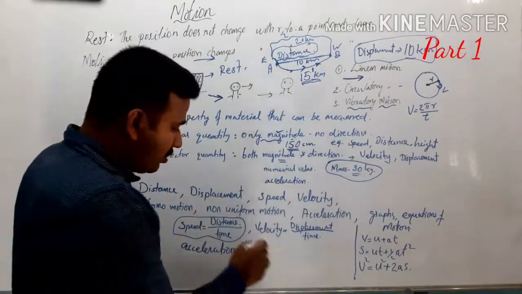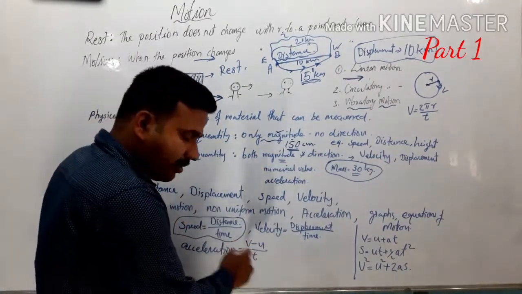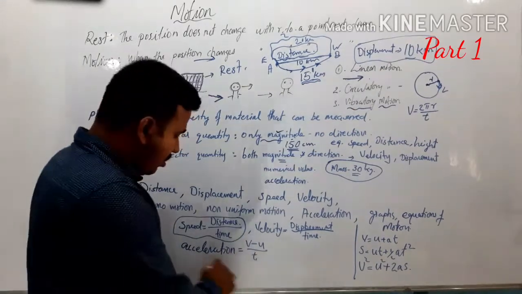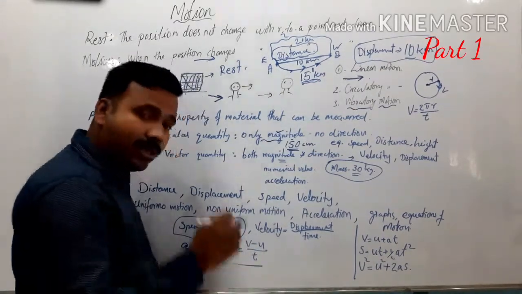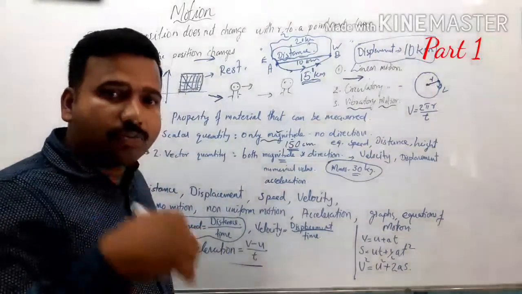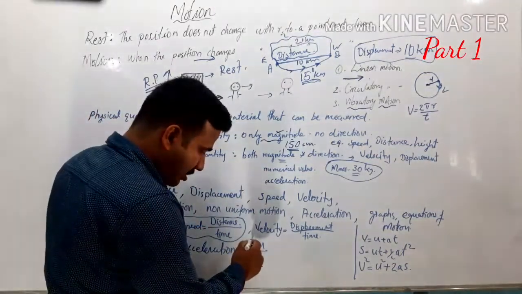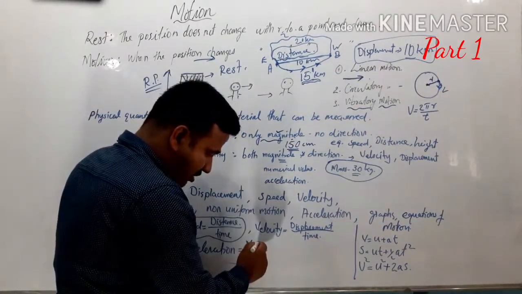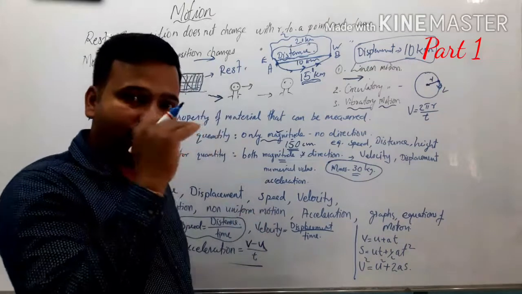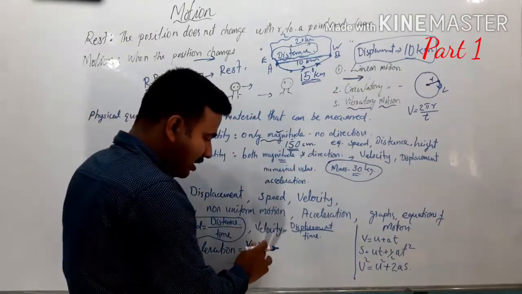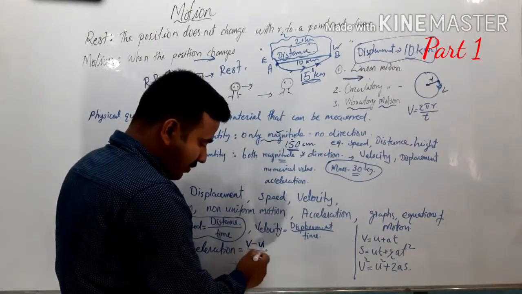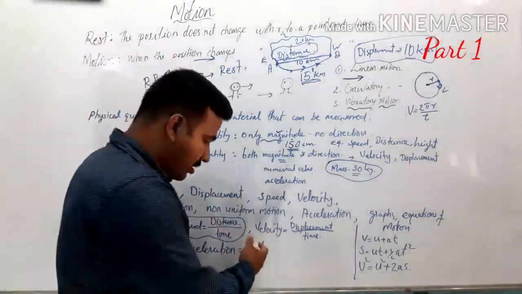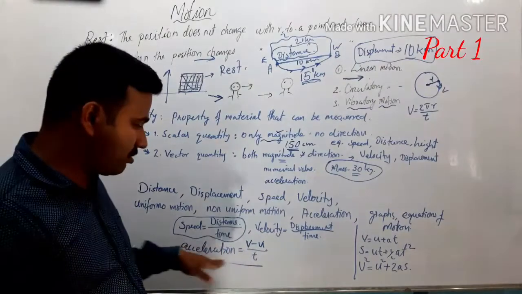So we can see the change in speed over time taken, or change in velocity over time taken. Acceleration we can define as the rate of change of velocity. Here V stands for final velocity or final speed, and U stands for initial velocity, the velocity at the starting point, divided by the time taken for that change. This is known as acceleration.